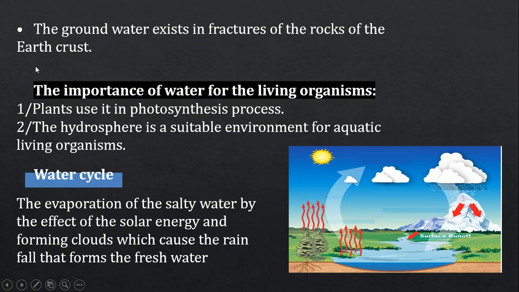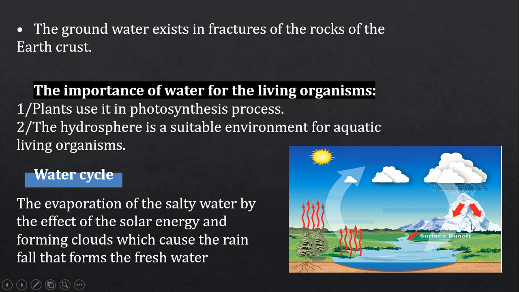What is the importance of this hydrosphere for all living organisms? Number one, the plant uses it in the photosynthesis process. Number two, the hydrosphere is a suitable environment for aquatic living organisms. Also, it helps in making the water cycle. As we look at this figure, the evaporation of the salty water from the oceans or the seas by the effect of solar energy helps in the formation of clouds. And after a while, these clouds help in the formation of rain, which forms the fresh water again. So this is the hydrosphere.